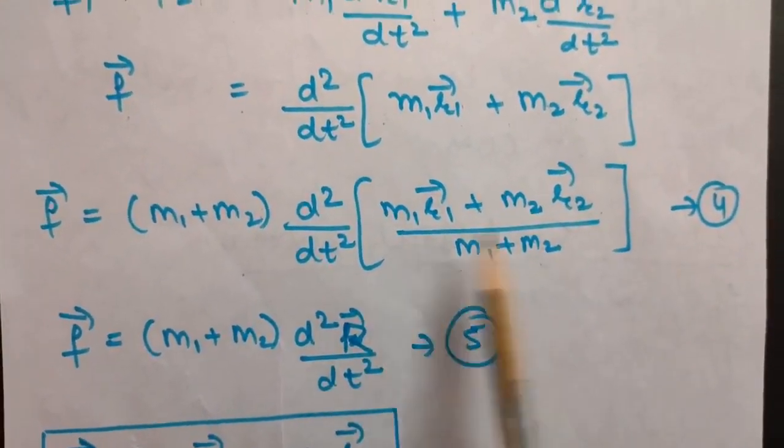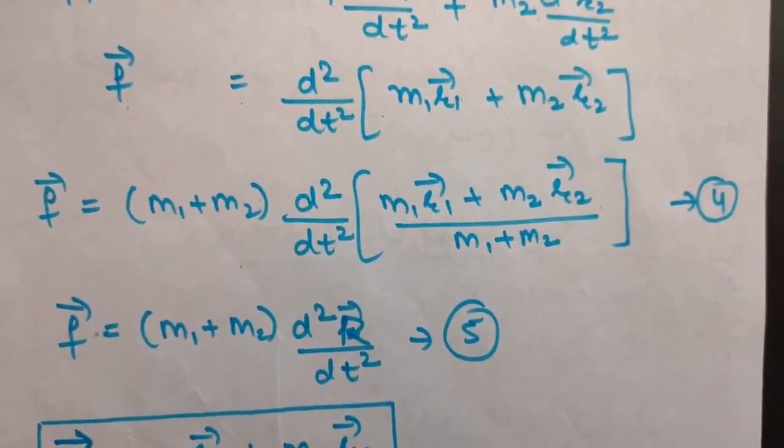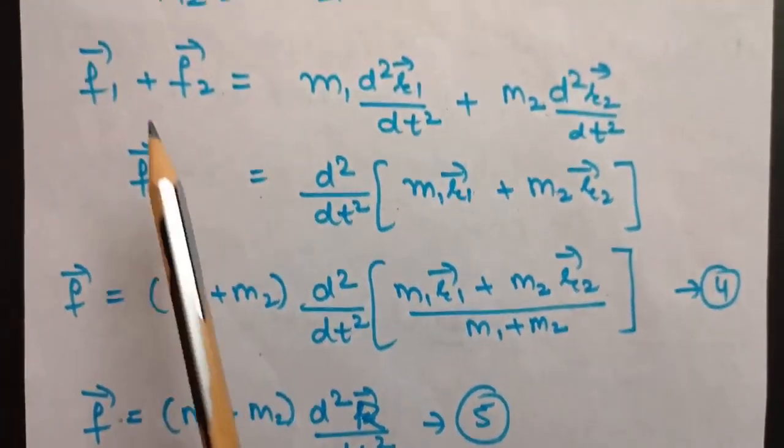Now, mark it as the fourth equation. See, we are writing f1 plus f2 to be f.